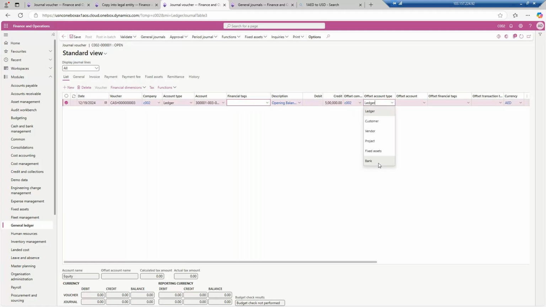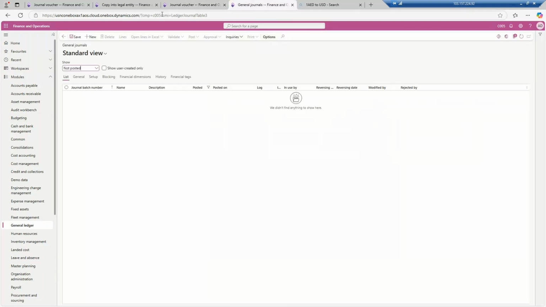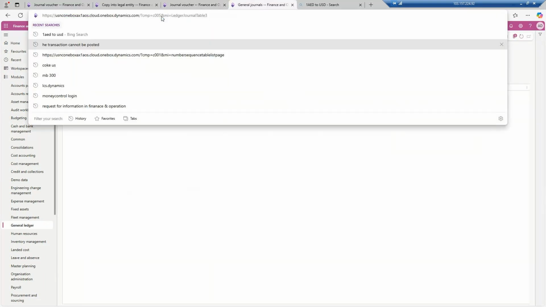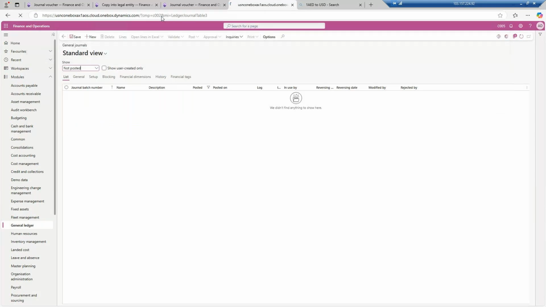I need to select the bank account. The first entry, as I told you over here also, is the ledger to bank entry. So I need to prepare a bank also in C002. So let's prepare the bank in C002, and click on the enter button.